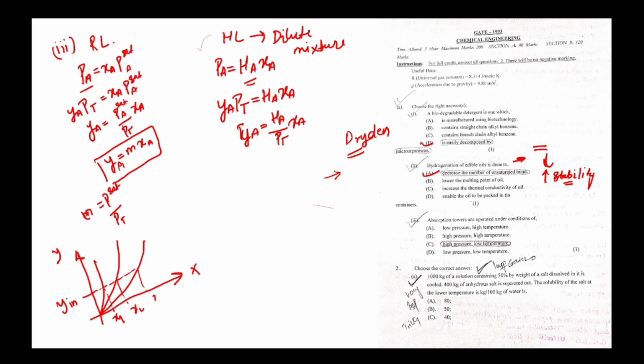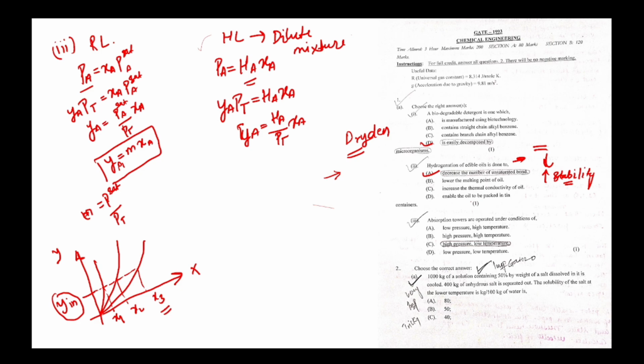Then we will get X3 here. For given Y in, we have to maximize X, the outlet concentration in the liquid, because we are using a liquid solvent to extract the solute from the gas phase. So the concentration of the solute in the liquid phase should be maximum, that is X.